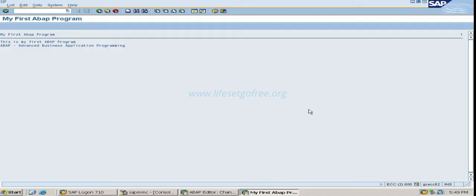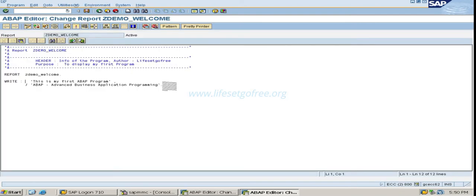So now let's do some more changes to this program and learn some more new things in the coding. Okay, let's go back to the coding session. How will you go back? By using this arrow marker. This green arrow will take you to the coding session. Either you need to press this one or press F3. Let's go back. Okay, now